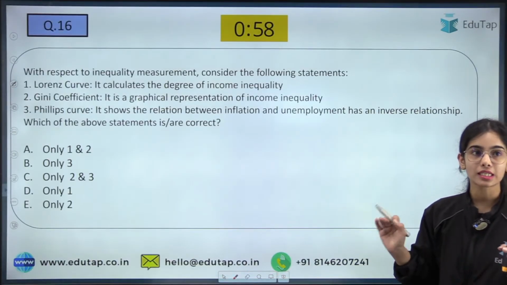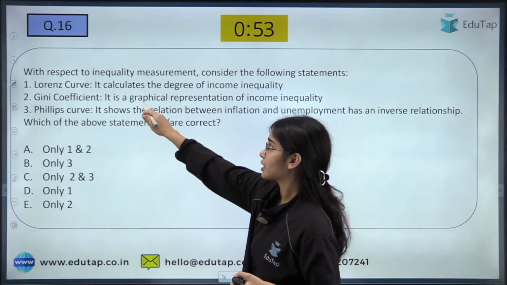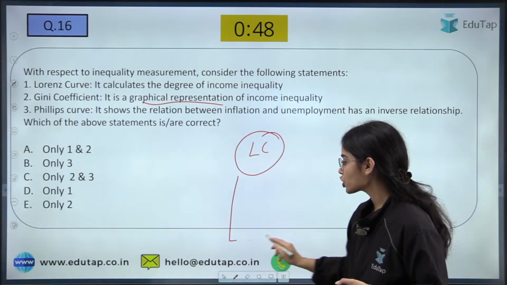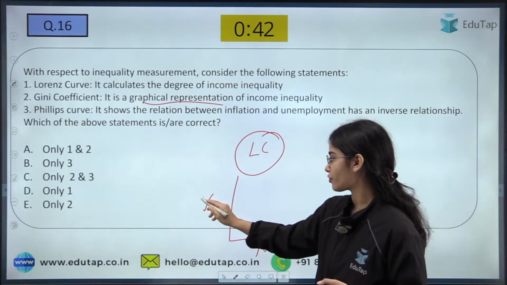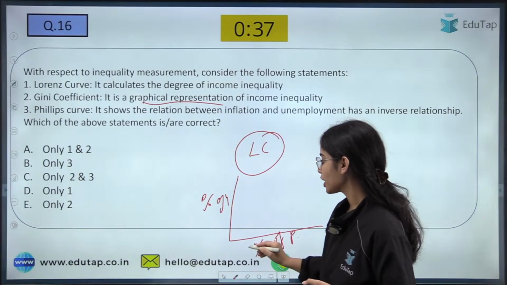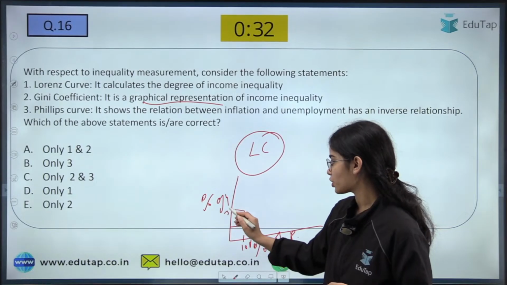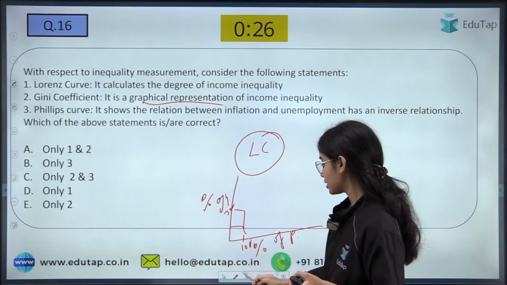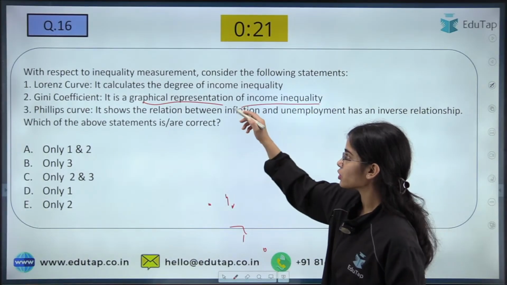Coming to the next question: the Lorentz curve calculates the degree of income inequality, and the Gini coefficient is a graphical representation. First of all, the Lorentz curve is a graphical representation showing the relationship between the percentage of population and the percentage of income. So let's say 10% of the population have 30% of income or so. So the Lorentz curve is a graphical representation of income inequality.